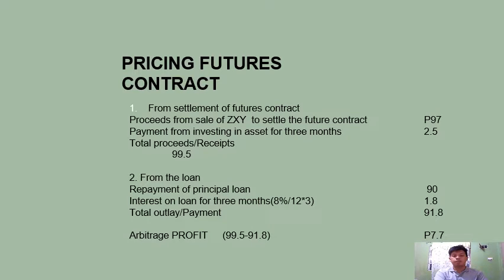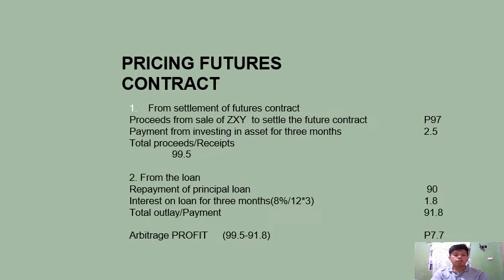We have a total proceeds of 99.5 pesos. Now from the proceeds of the loan, we pay the principal loan of 90 pesos, and also the interest on the loan for 3 months. That is calculated by dividing the 8% by 12 months times 3 months, so that is 1.8 pesos.